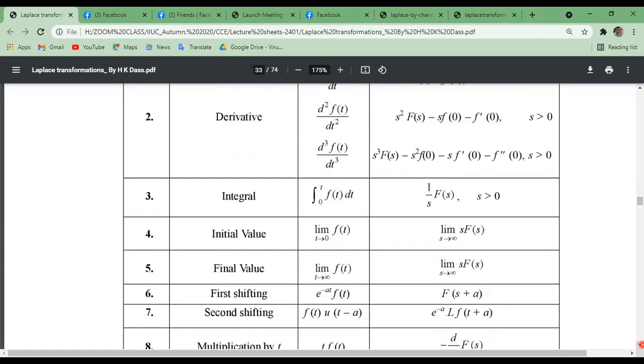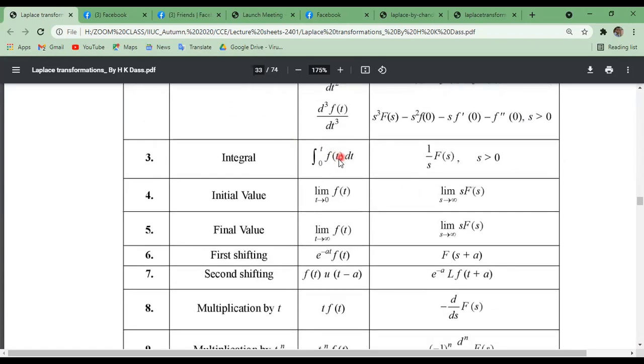Similarly, the integral form of the function f of t will be 1 by s times F of s, where s is greater than 0. Initial value property: the limit as t tends to 0 of f of t equals the limit as s tends to infinity of s times F of s. Final value property of Laplace transformation: the limit as t tends to infinity of f of t equals the limit as s tends to 0 of s times F of s. Here t tends to infinity, here s tends to 0, remember it.